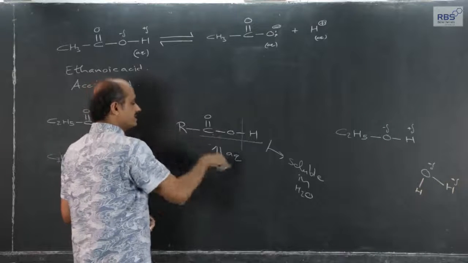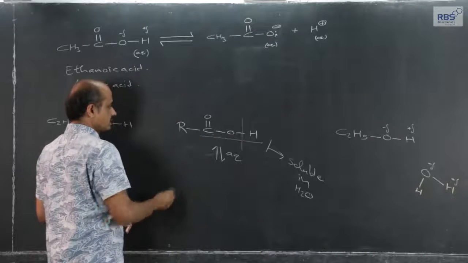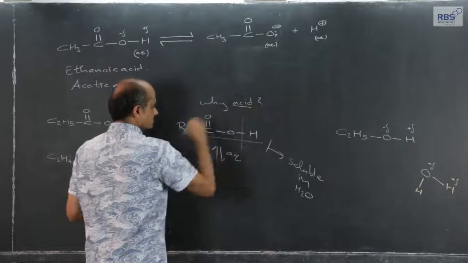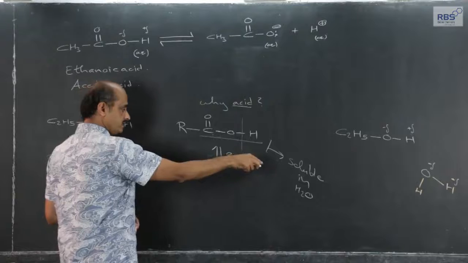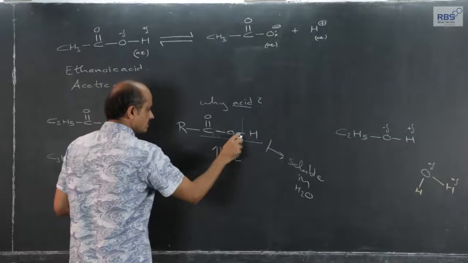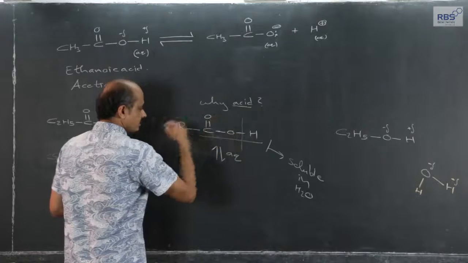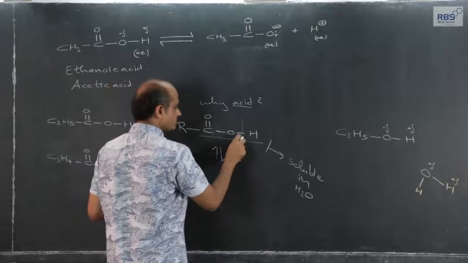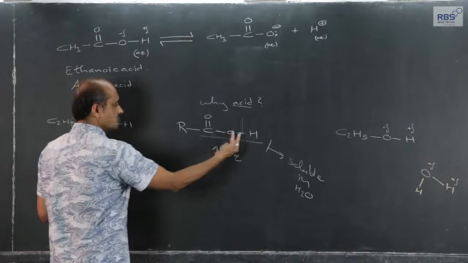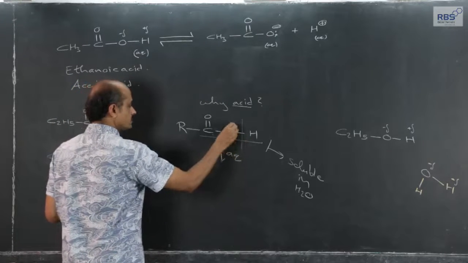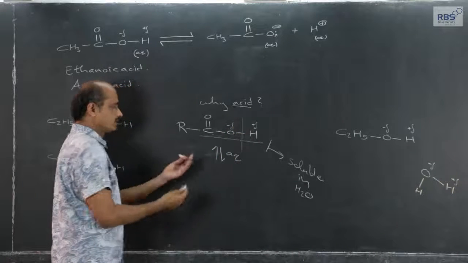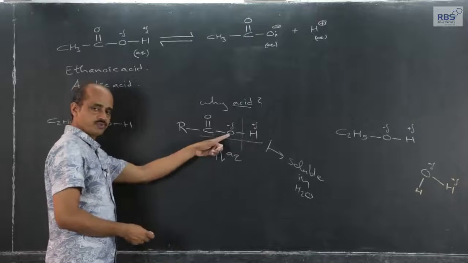But why are these called acids? Because when they are dissolved in water, heterolytic breaking of this OH bond takes place. Means what? The shared pair, which is already polar, with oxygen more electronegative, slightly shifted towards oxygen, so the OH bond is polar.